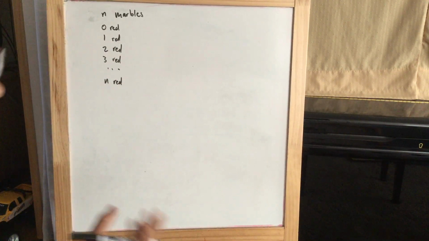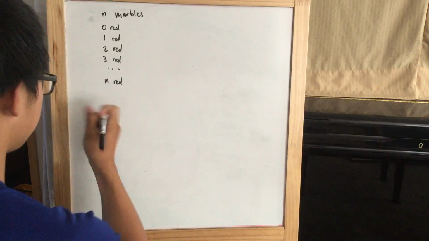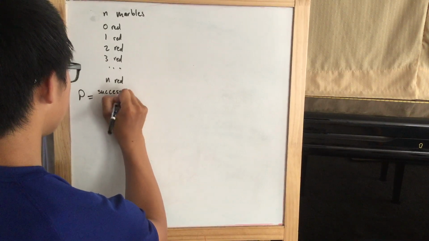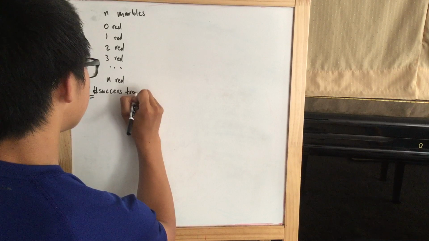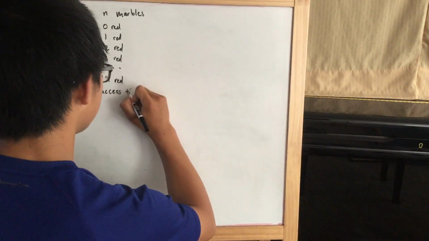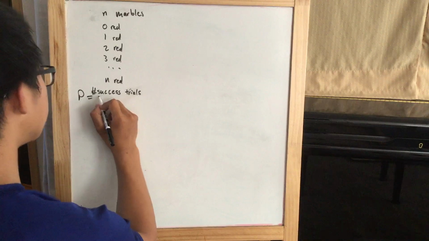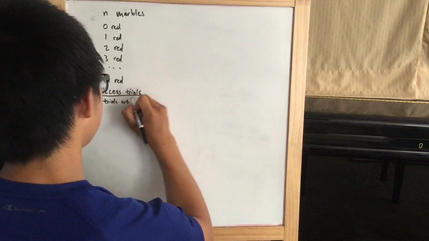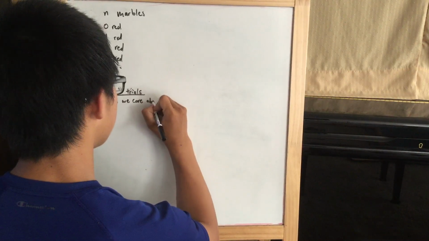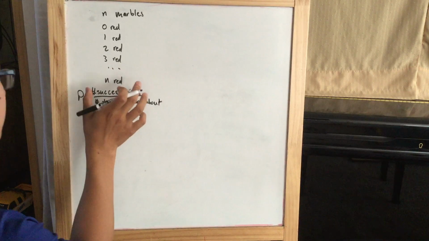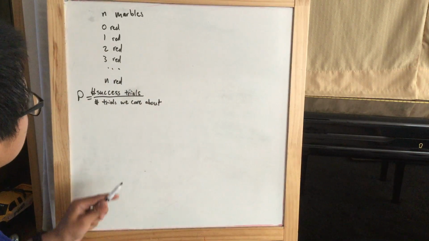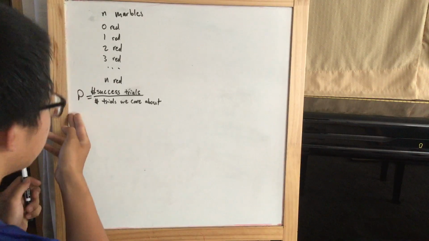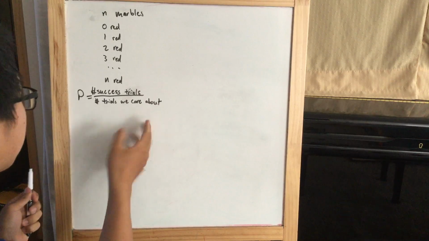So, remember, probability is equal to the number of successful trials over the number of trials we care about. So then, let's calculate the number of successful trials and the number of trials that we care about, and divide it to get our probability.